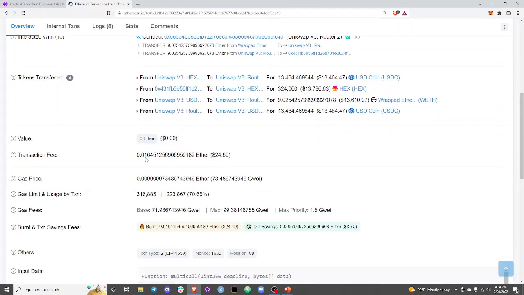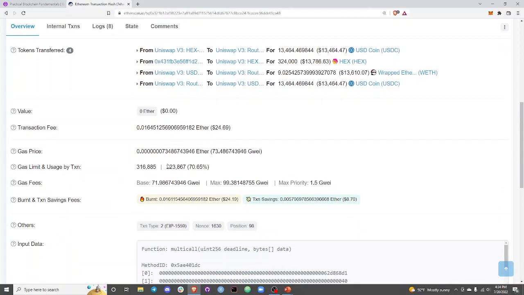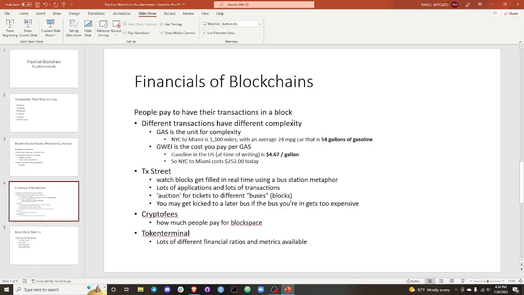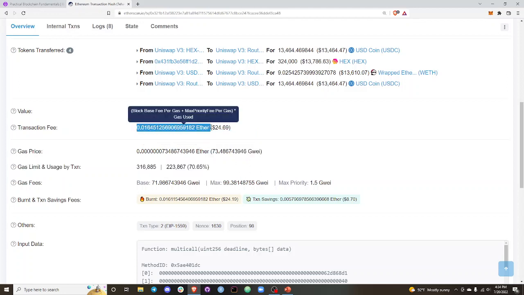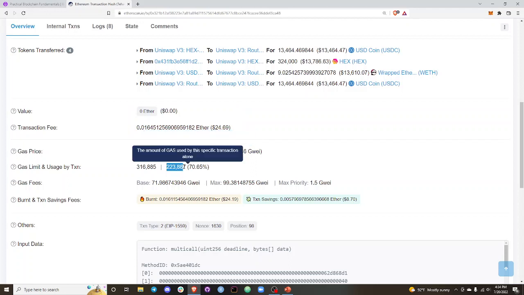This costs more money. It's more complicated, right? There's like multiple coins and stuff happening here. This person, they didn't pay as much as they allotted. You could imagine I had 60 gallons of gas, but I didn't need them all. This person kind of just like had this much they could have used, but it only cost them this much. So they paid 223,000 gas units. That's how much they needed, and they paid 73 gwei each. So it cost them similar gwei each as before, but it was just more complicated.